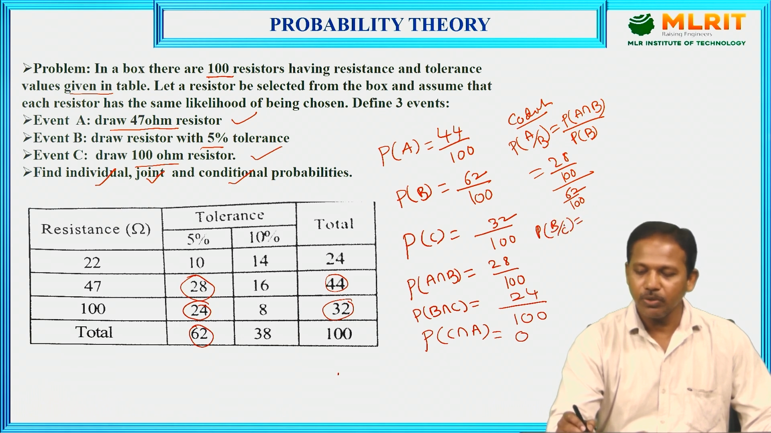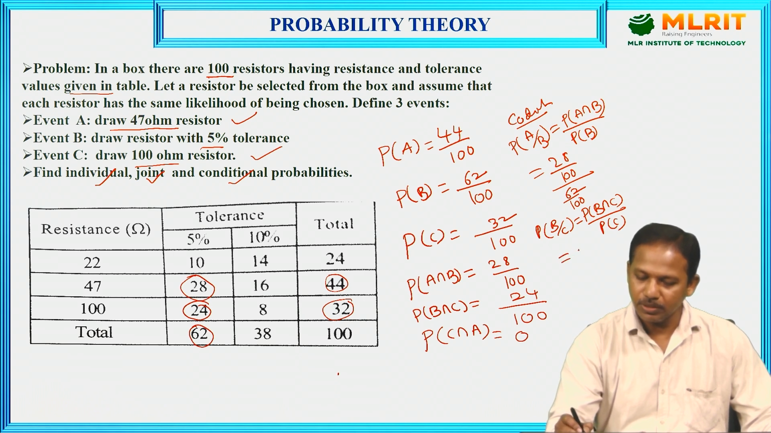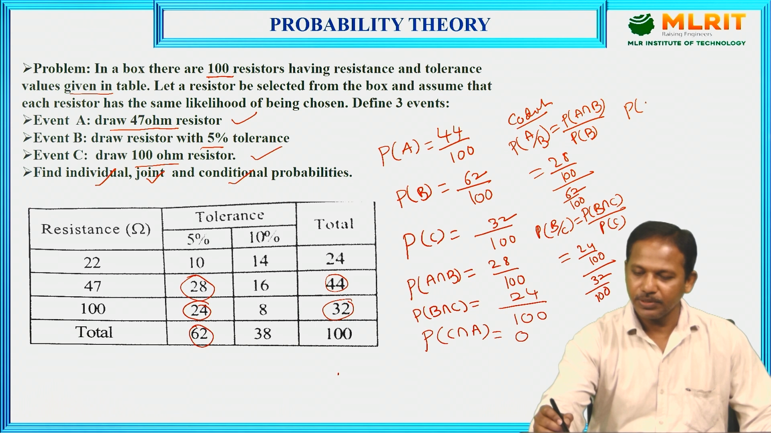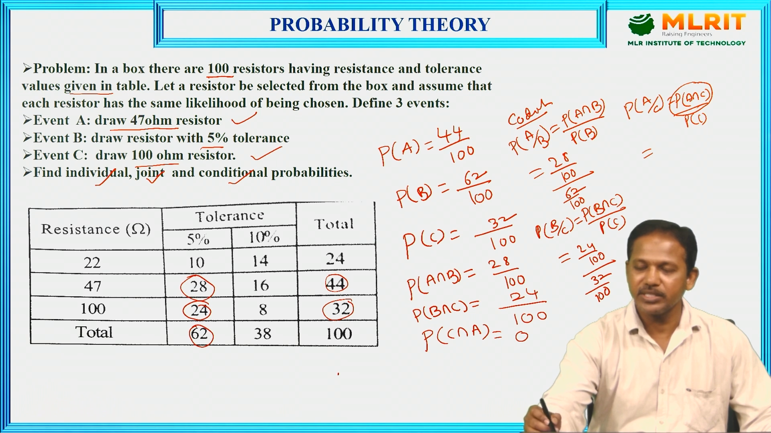That is the first one. Next, I want to find the probability of B given C. We already know the conditional probability definition. Using that, we can write P of B intersection C divided by P of C, which equals 24 by 100 divided by 32 by 100. Next one, P of A given C. That equals P of A intersection C divided by P of C. Here, we already know P of A intersection C. There is nothing common between those two, so it is simply 0.